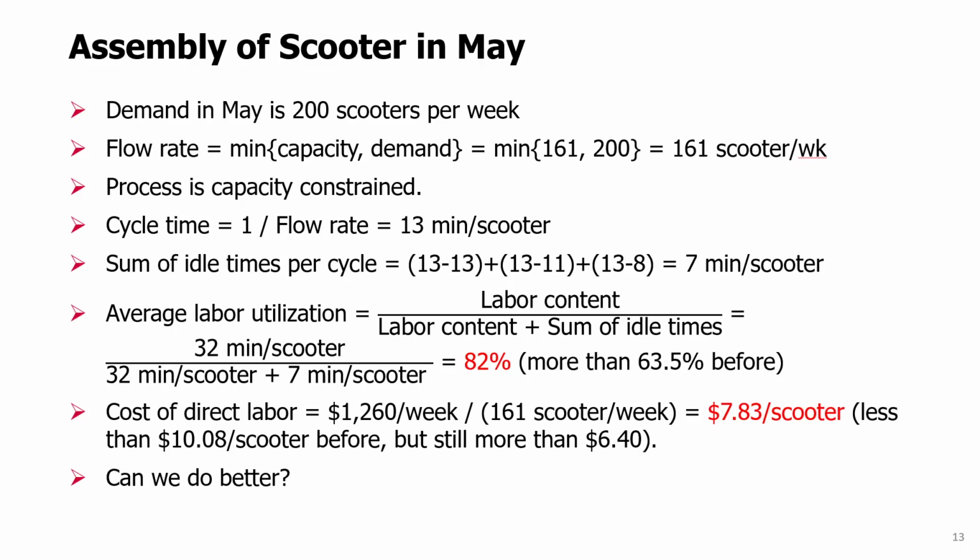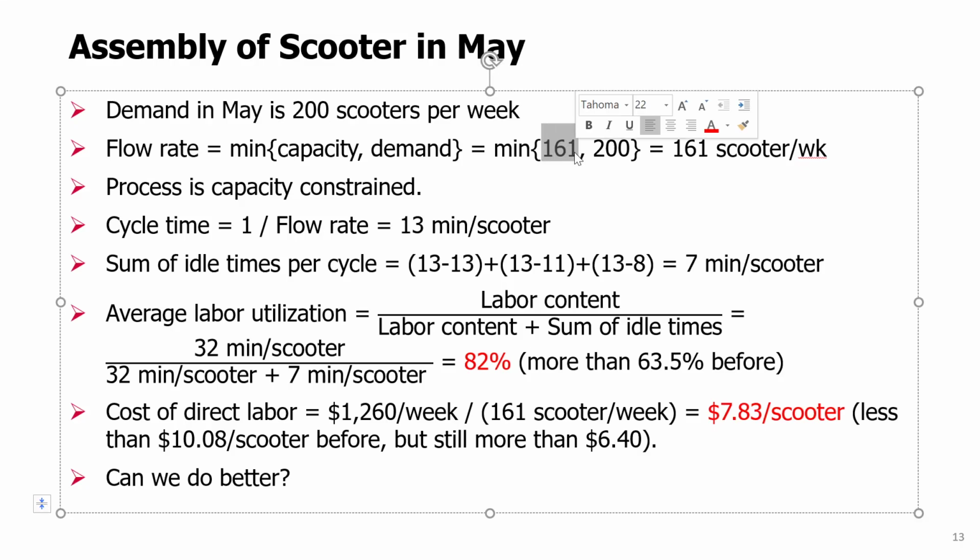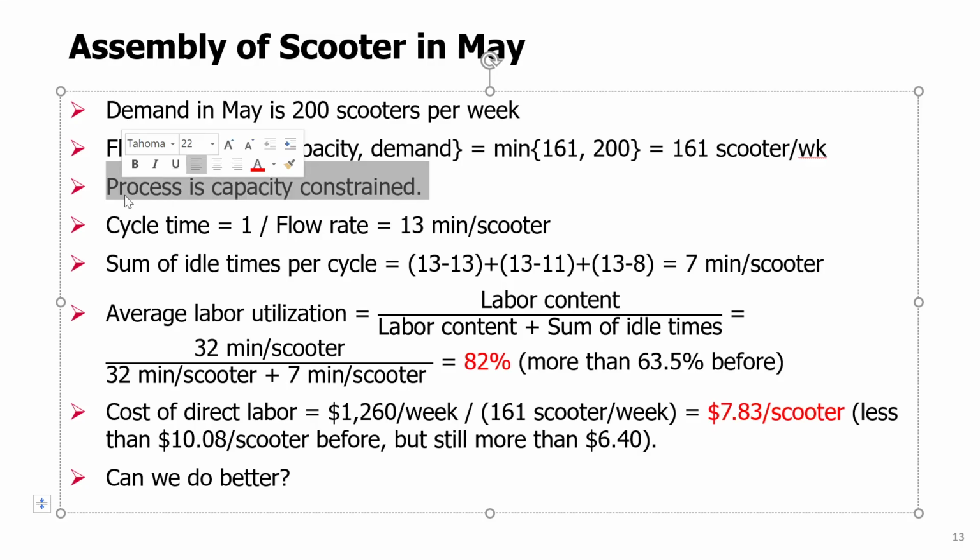Now consider what happened in May. In May, the demand has increased to 200 scooters per week. And if demand is this high, now assuming capacity remains still 161, we are limited by capacity now, right? We should produce more scooters. We're trying to produce as much as possible to match the demand, but the capacity is limiting us, and therefore our flow rate is now 161 scooters per week. Now the process is capacity constrained, not demand constrained, as in March.